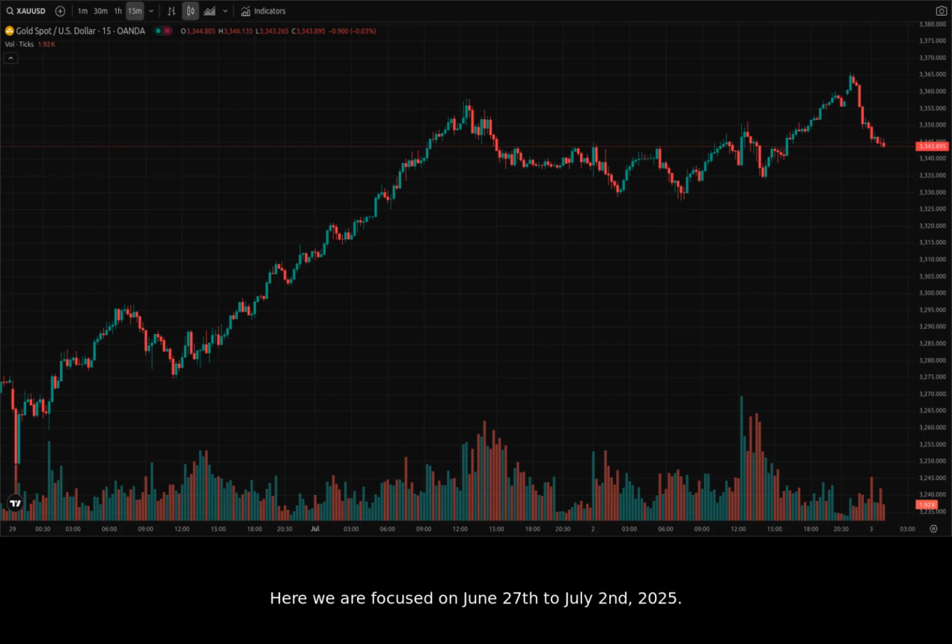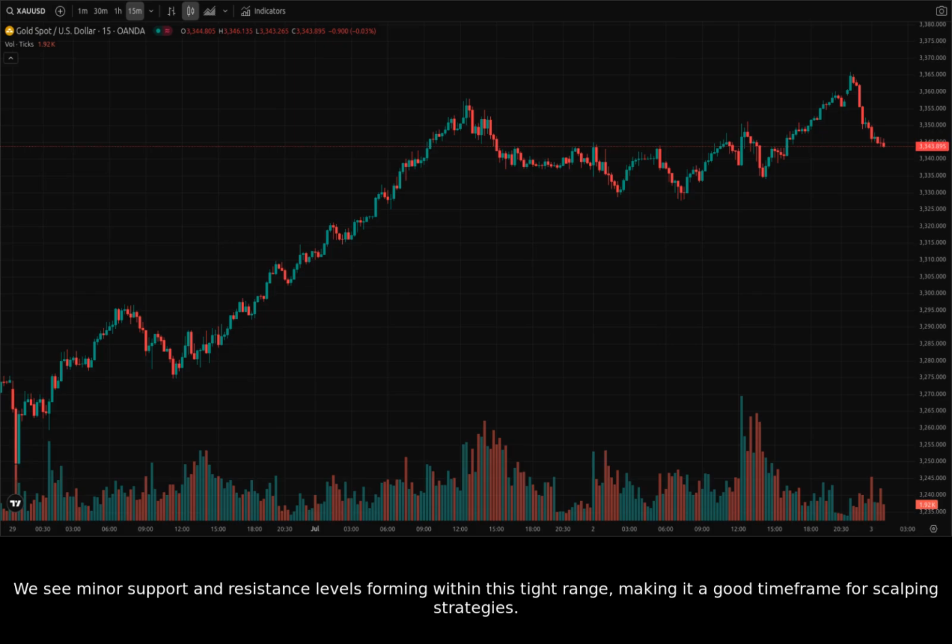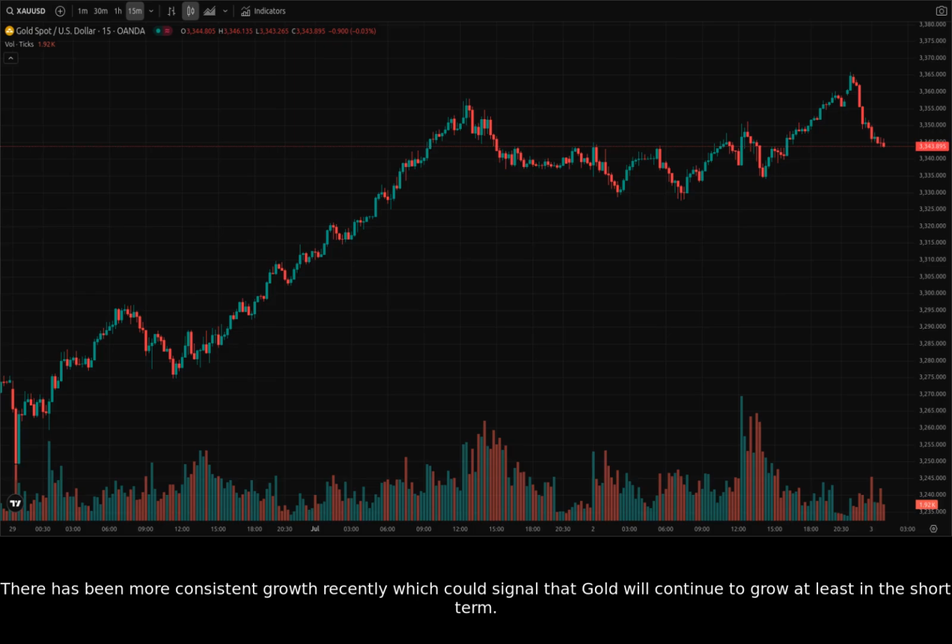For a short-term perspective, let's switch to the 15-minute chart and look at the most recent data. Here we are focused on June 27th to July 2nd, 2025. On the 15-minute chart, volatility is evident with rapid price fluctuations. We see minor support and resistance levels forming within this tight range, making it a good time frame for scalping strategies. There has been more consistent growth recently, which could signal that gold will continue to grow at least in